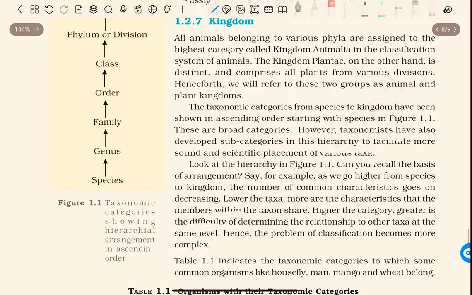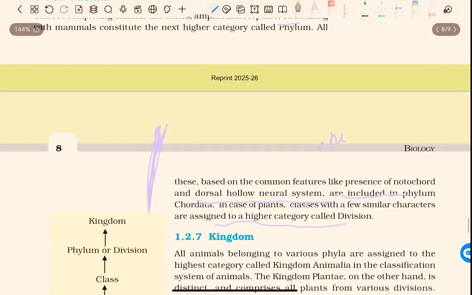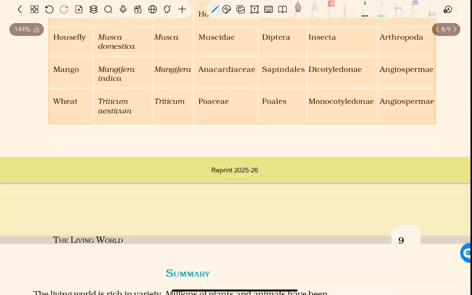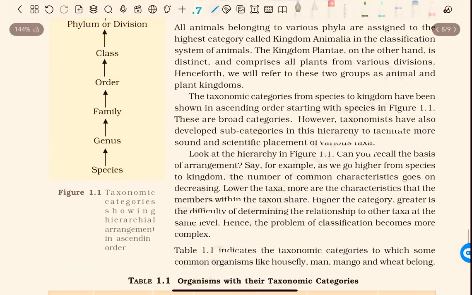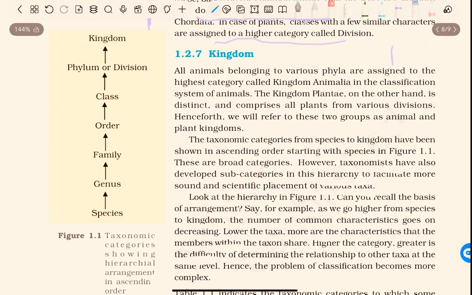Come to kingdom. There are so many kingdoms, like Plantae, Animalia, fungi, and more, which you will study in the next chapter.